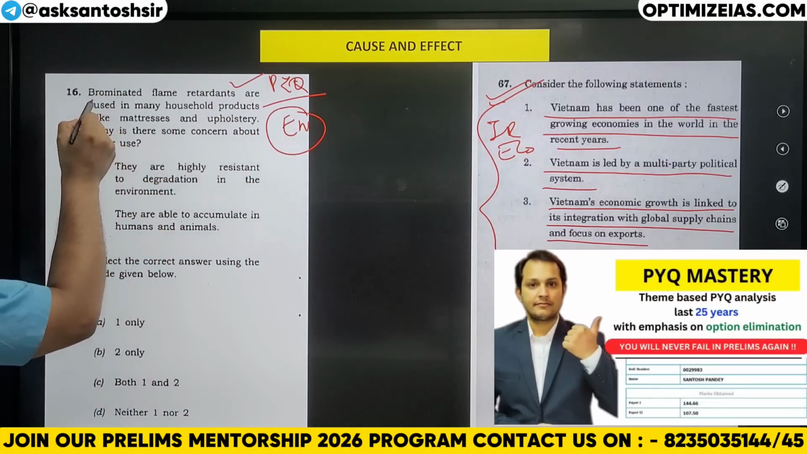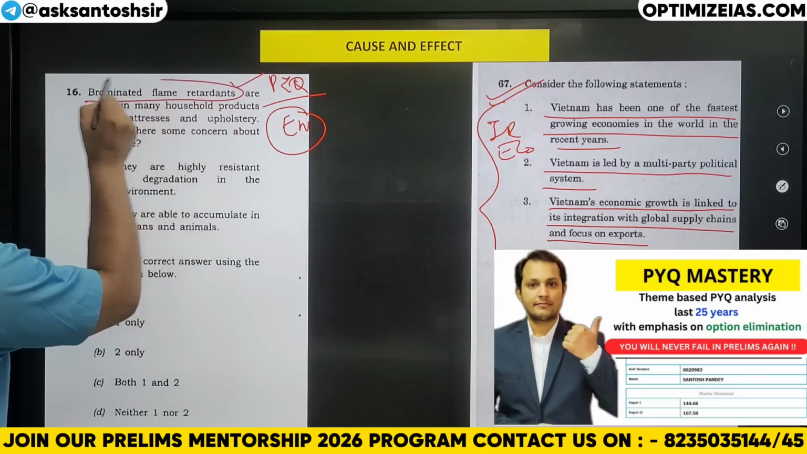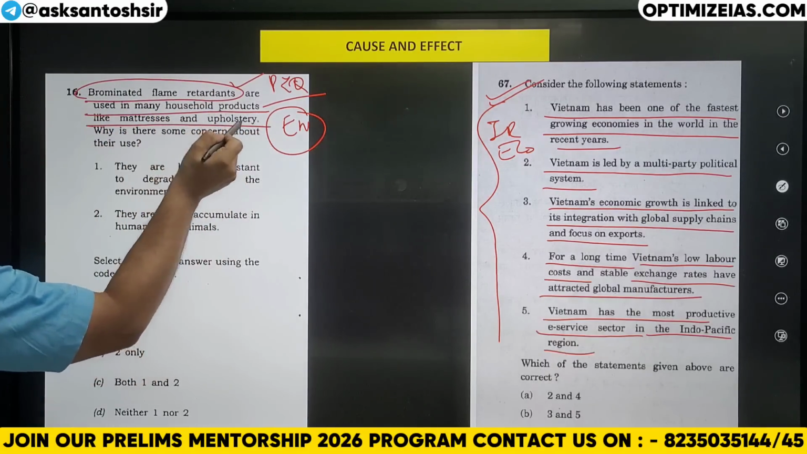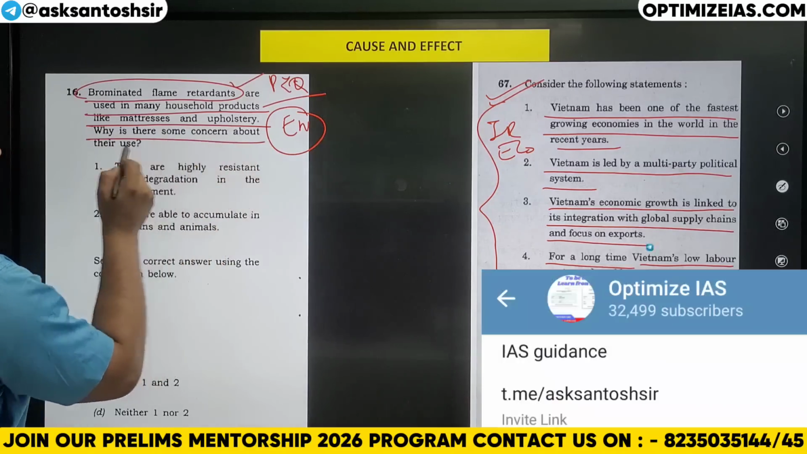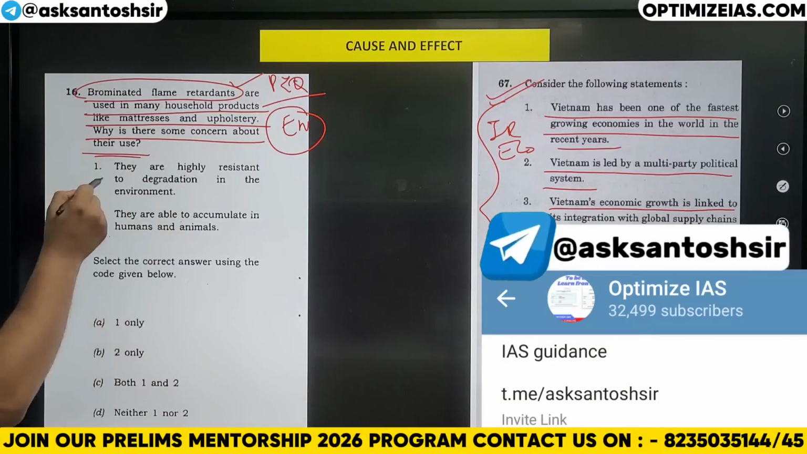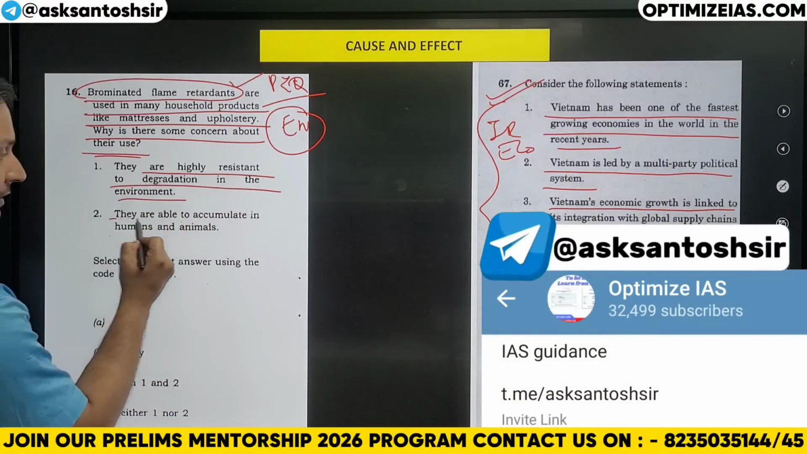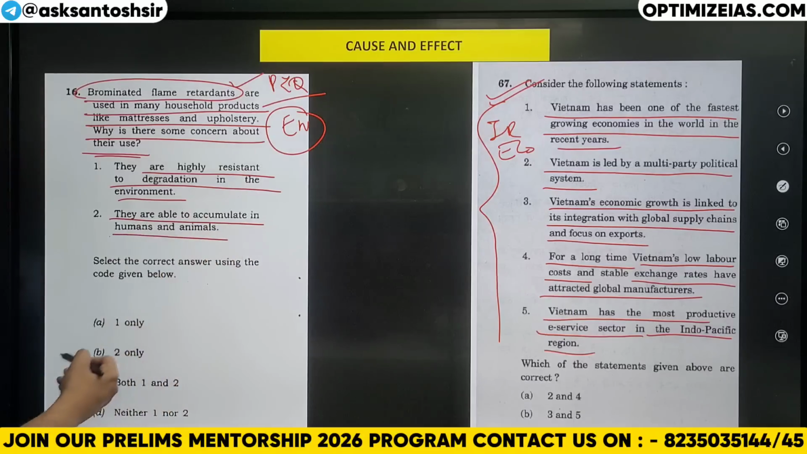Let us read this question, guys. Brominated flame retardants are used in many household products like mattresses and upholstery. Why is there some concern about their use? The first statement says they are highly resistant to degradation in the environment. Second statement says they are able to accumulate in humans and animals.